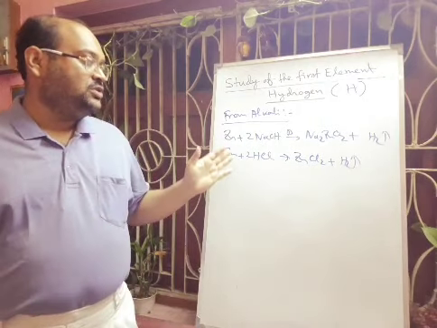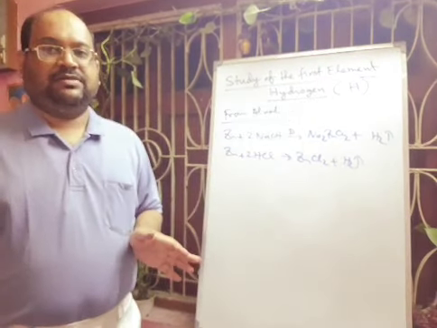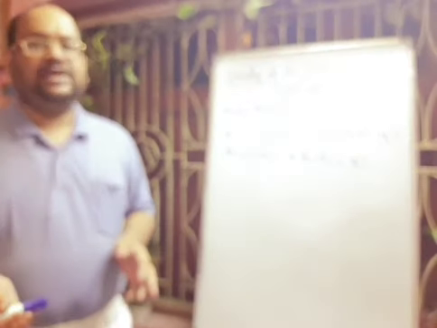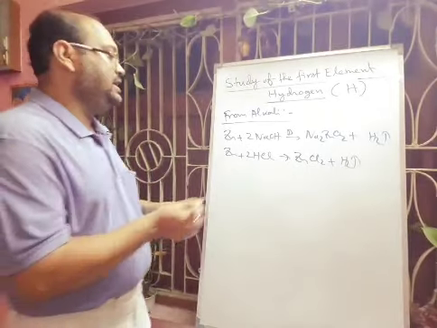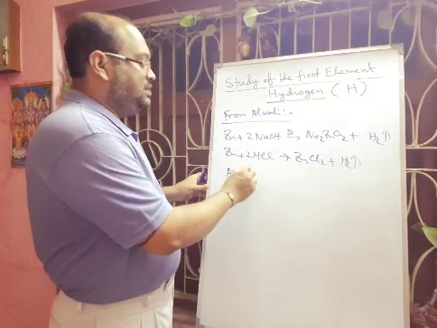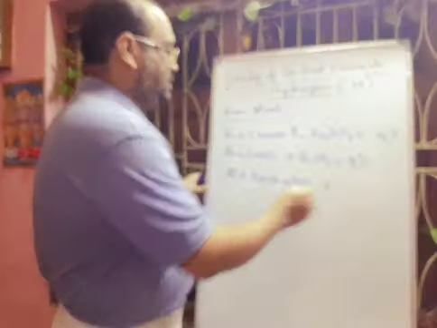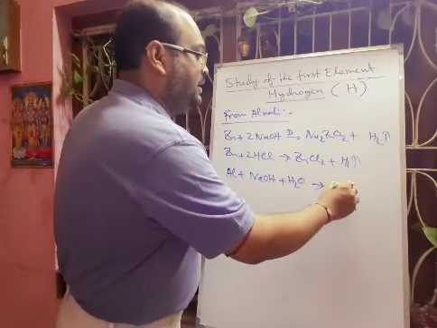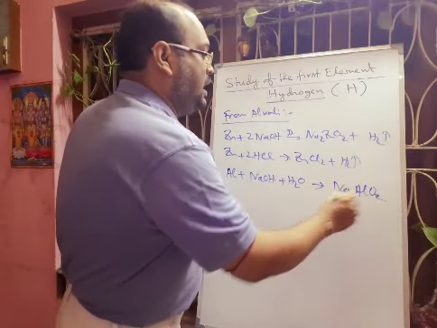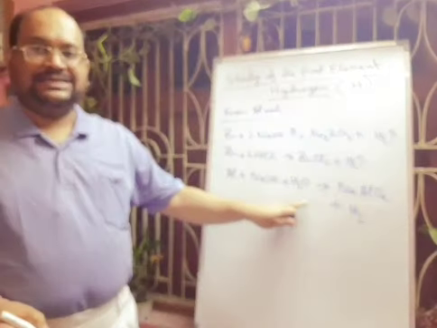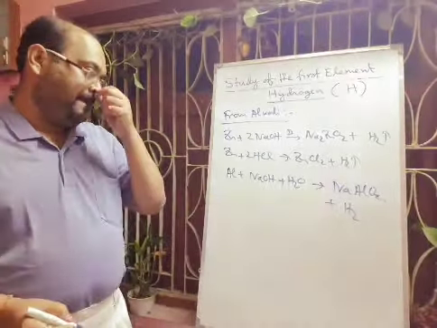This type of metals are called amphoteric metals. Another metal you can take is aluminium. Aluminium also reacts in the same way. So aluminium is reacting with NaOH. Here you have to put water, forming sodium aluminate, NaAlO2, and there will be formation of hydrogen gas. Now you have to balance this equation.